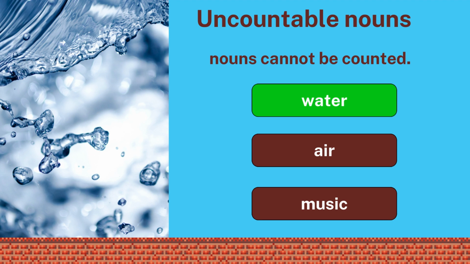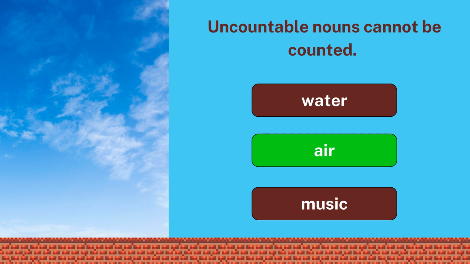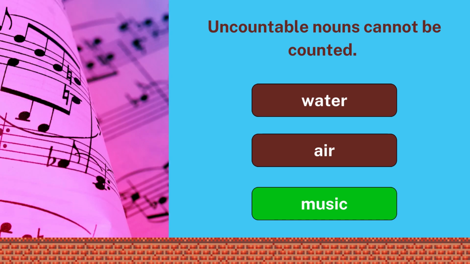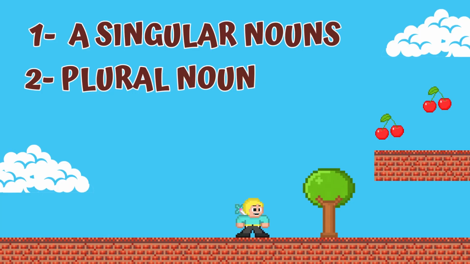In this case, we can count it. But water as water, we can't count. Air. No one can count air, so it's an uncountable noun. Also music. Nothing can be counted in music. And so on.